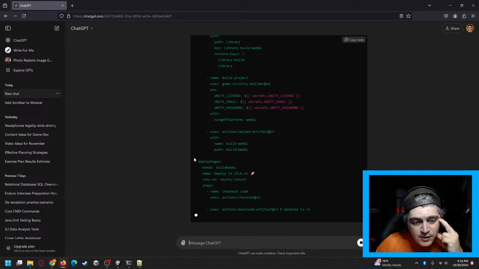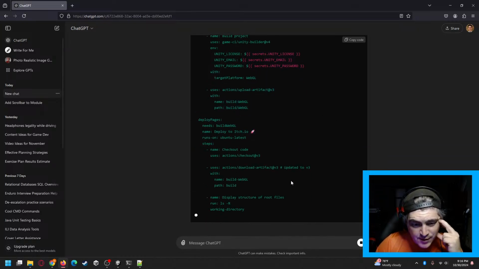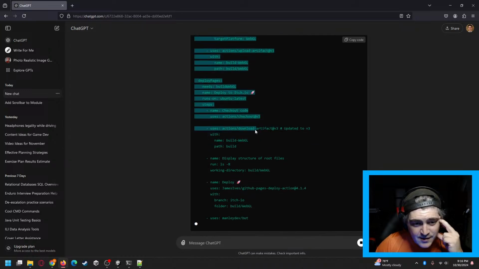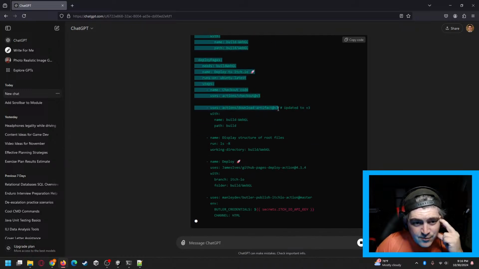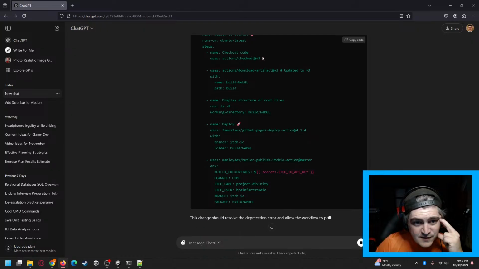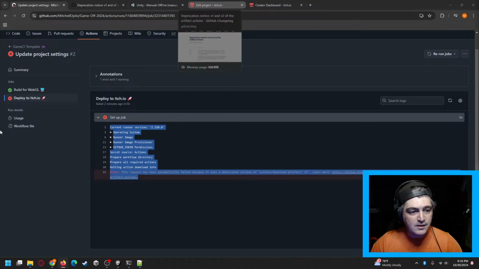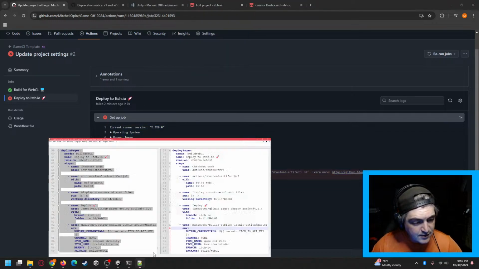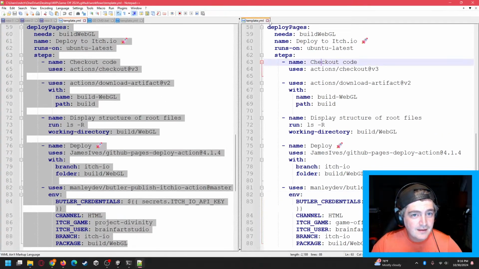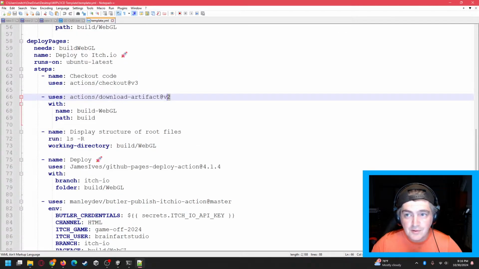So I'm specifically looking at this deploy pages part here since that's what fails. Okay, yeah, see, it's got the artifact updated to v3 right here and the checkout at v3 there. I'm going to make that minor adjustment. I don't know which one's which, so I'm just going to close both.